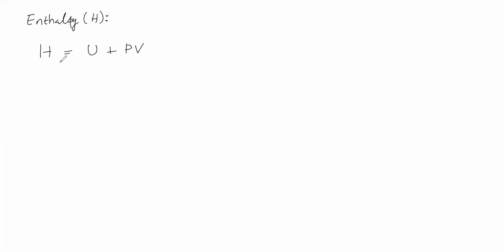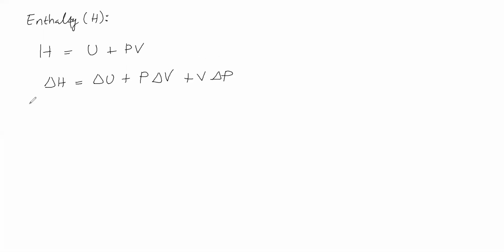Next we will see the change in enthalpy. Change in enthalpy, that is delta H, is equal to the change in internal energy plus the change in the PV product. We keep pressure constant and change the volume, or if we keep volume constant, then the pressure changes. So by keeping pressure constant, the volume is changing, delta V. Then by keeping volume constant, the pressure is changing, delta P.